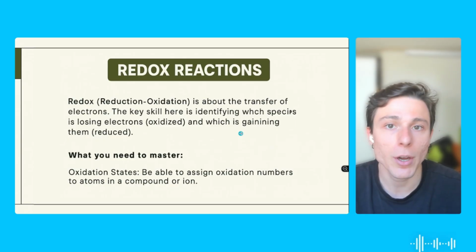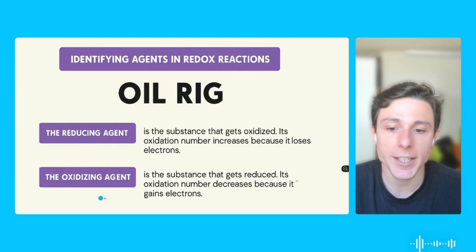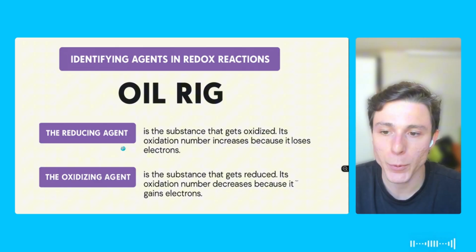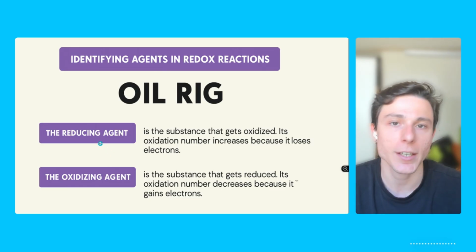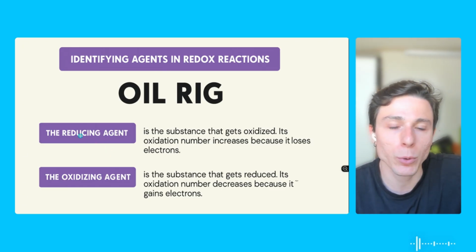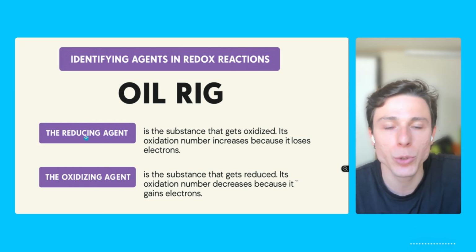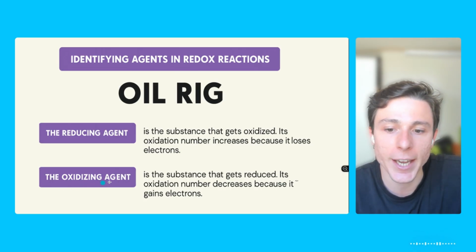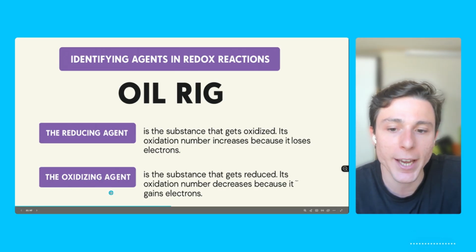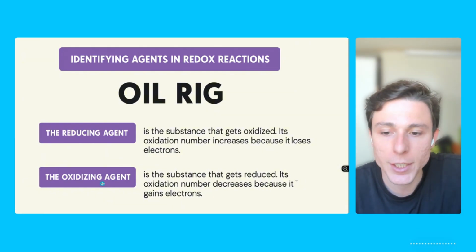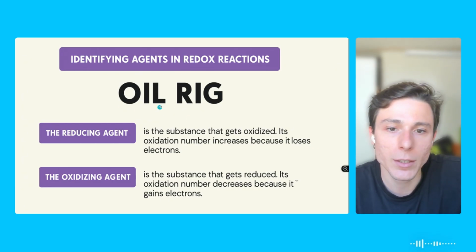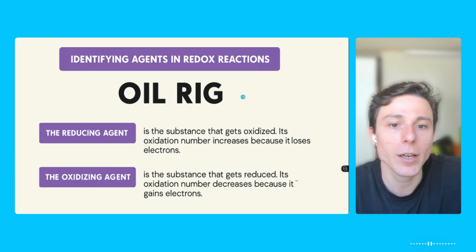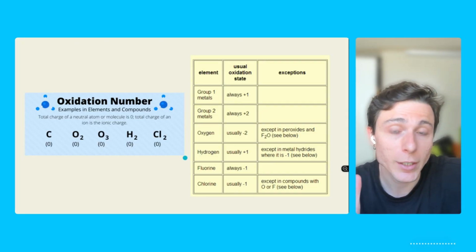There's another important concept that you have to know and understand: the reducing and the oxidizing agents. This can be confusing for a couple of people because it's kind of the opposite. The reducing agent will be the element that oxidizes. Its role is to guarantee that the other element will reduce. In order to do that, it has to oxidize, because it will donate electrons to that element. Same thing goes for the oxidizing agent. The oxidizing agent will be the element that reduces, and that will stimulate the oxidation of a different element. There are just 2 words here to try to memorize: OIL RIG. Oxidation is losing and reduction is gaining. Gaining what? Electrons.